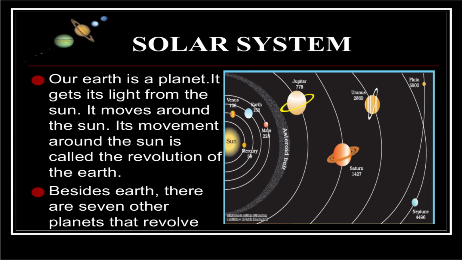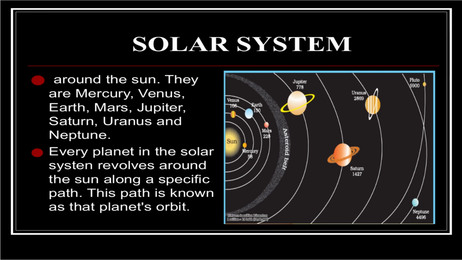Solar system. Our Earth is a planet and it gets its light from the Sun. It moves around the Sun, and its movement around the Sun is called the revolution of Earth. Besides the Earth, there are 7 other planets that revolve around the Sun.